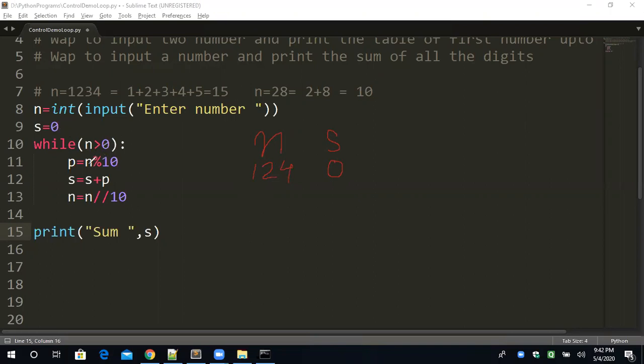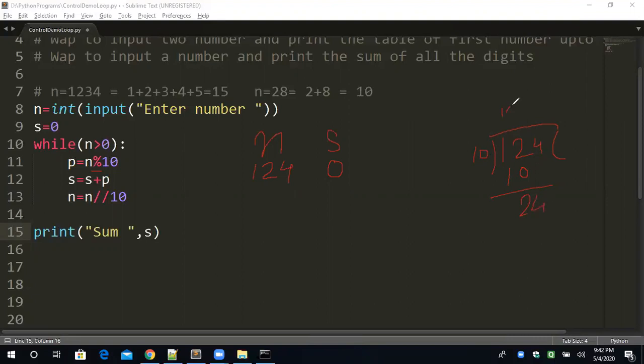Understand? So 124 divided by 10. This is using the modulus operator. The modulus operator provides the remainder. So here in the rough area, 124 I am dividing by 10. 10 ones are 10 and the remainder will be 2 and the 4 will be copied over here.